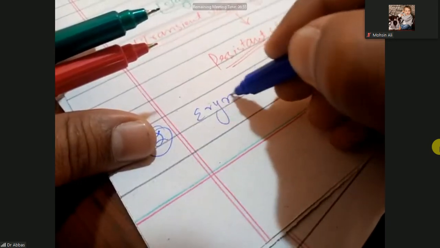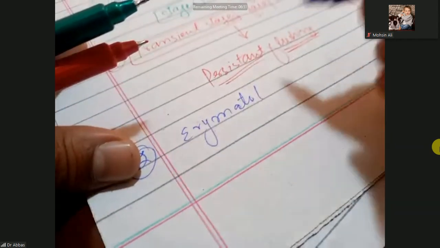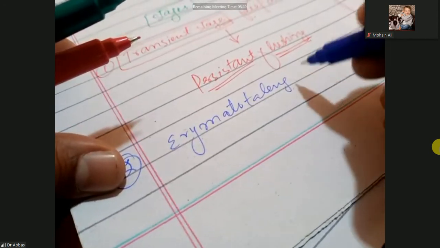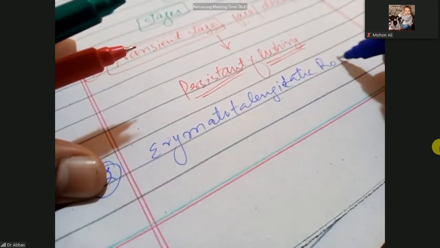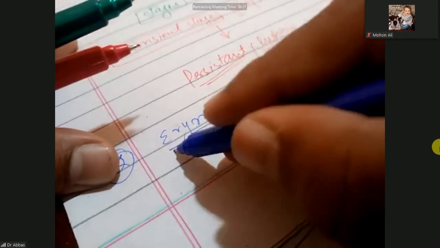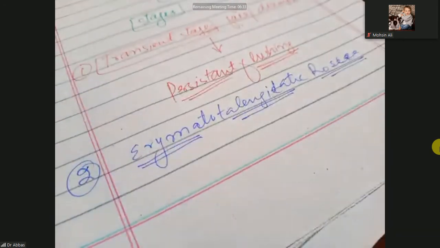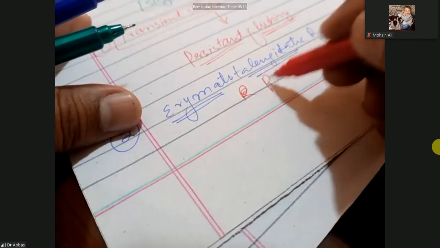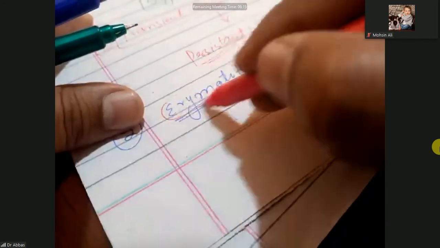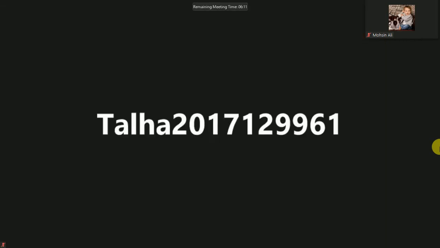Next is erythematotelangiectatic rosacea. Erythematous means inflammation, redness, and telangiectasia refers to visible small vessels. These are the flushing of the face, and that is the persistent erythema of the face.